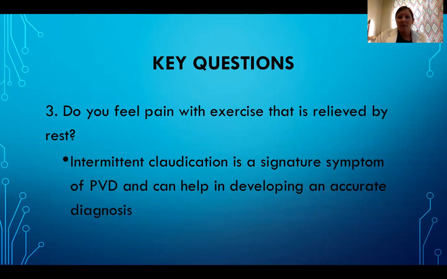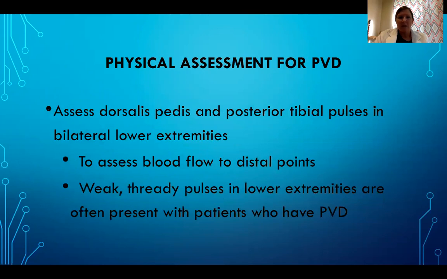Do you feel pain with exercise that is relieved by rest? Intermittent claudication is a signature symptom of PVD and can help in developing an accurate diagnosis. Physical assessment for PVD. Assess dorsalis pedis and posterior tibial pulses in bilateral lower extremities. This is done to assess blood flow to distal points. Weak and thready pulses in lower extremities are often present with patients who have PVD.